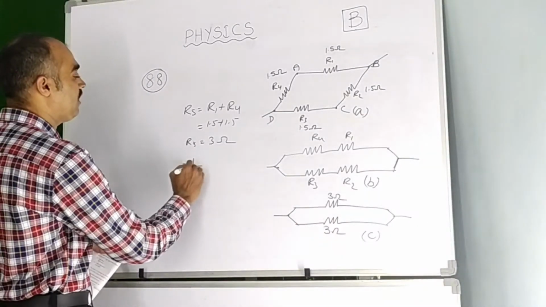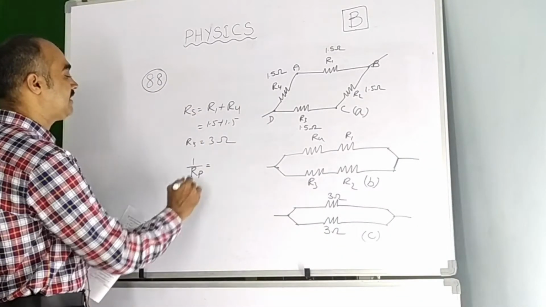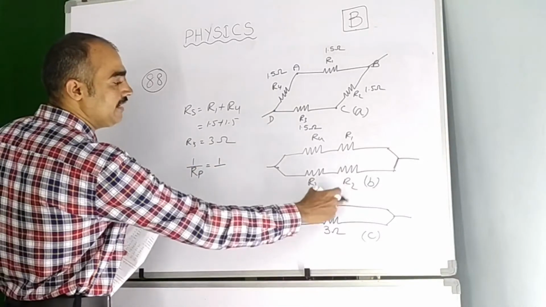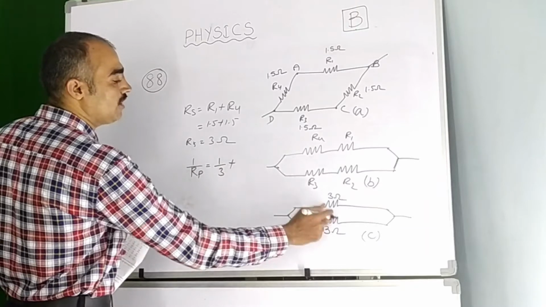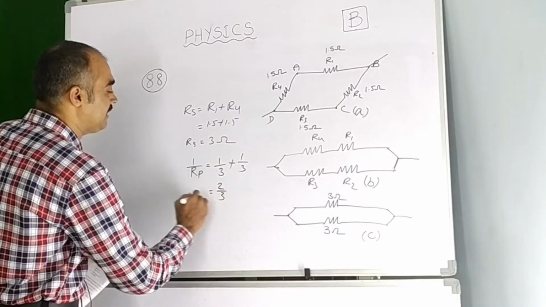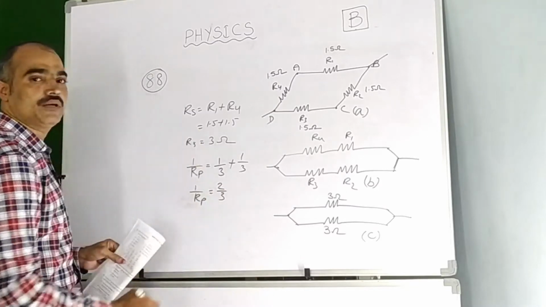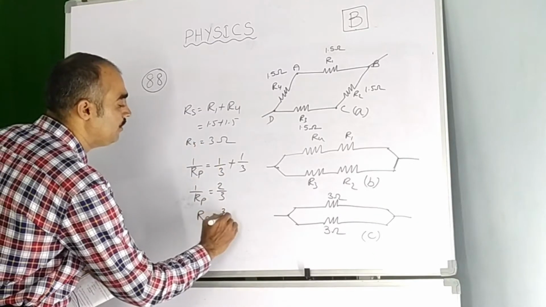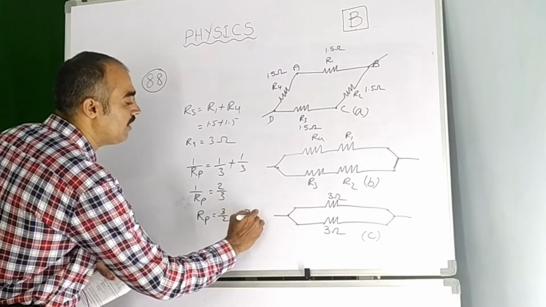So here we have the formula, the resultant resistance 1 by Rp is equal to 1 by the first resistance 3 plus 1 by the second resistance also 3. 1 by 3 plus 1 by 3 is 2 by 3. It is 1 by Rp. But the question is to find Rp. So let us make it reciprocal. It is 3 by 2. 3 by 2 is nothing but 1.5 ohm.